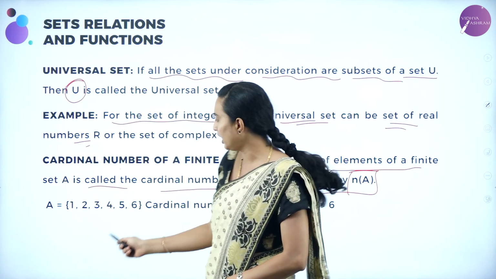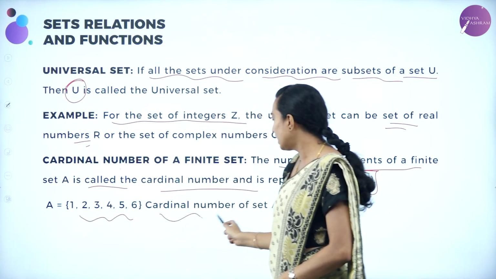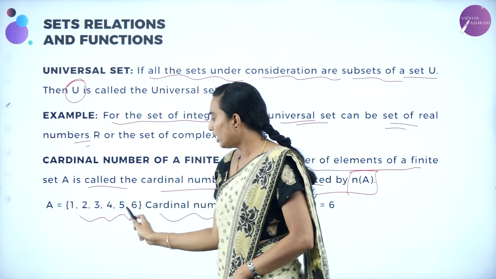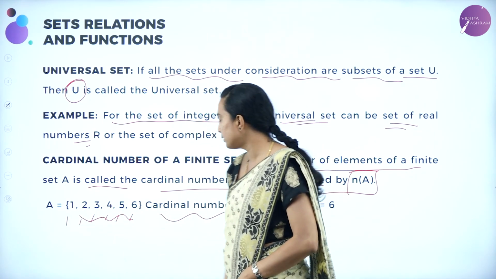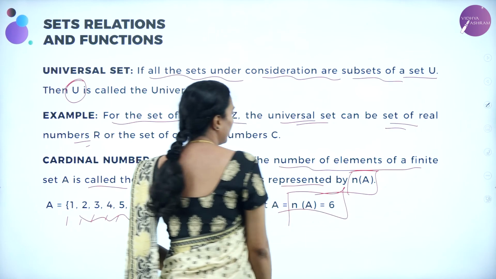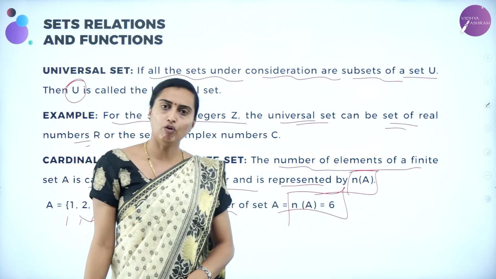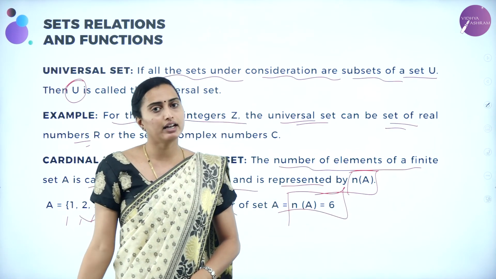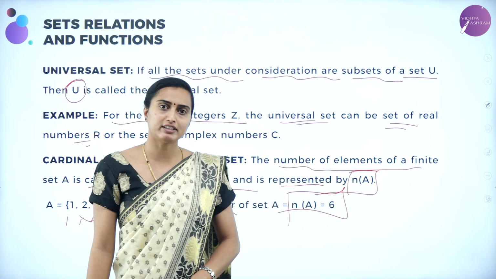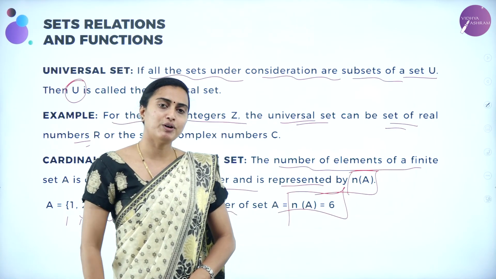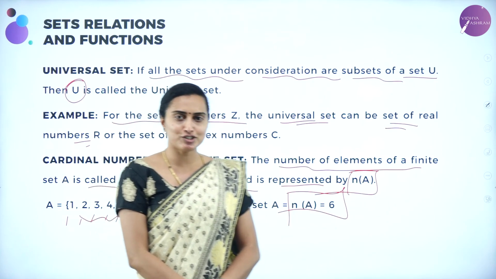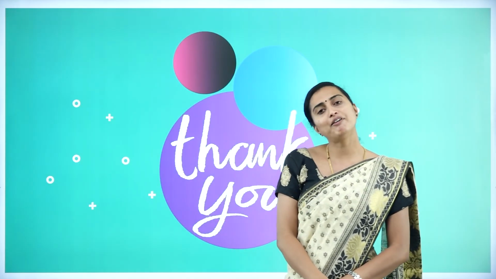For example, here I have taken 1, 2, 3, 4, 5, 6. The cardinal number, how many numbers are there? 1, 2, 3, 4, 5, 6 numbers are there. So n(A), we are going to write as 6. If there are 4, then 4. If there are n number of elements here, it should be finite. Understood? Any doubt in this session? I think you've understood this session.